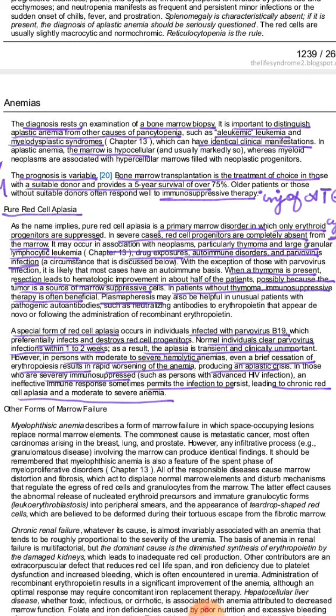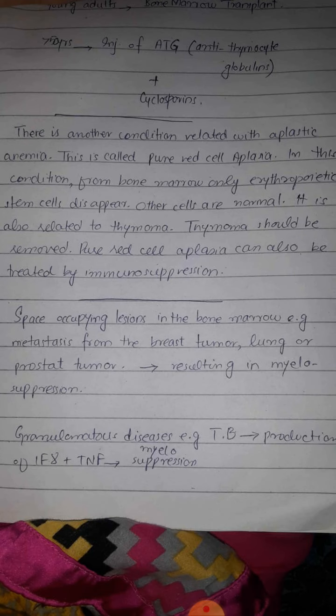Next, we will discuss what are the other conditions which lead to myelosuppression or bone marrow suppression. There are many conditions other than aplastic anemia which can cause myelosuppression. For example, if a person is suffering from some cancer, there may be a breast tumor, or a tumor in the lungs, or some prostate tumor, and secondaries are formed in the bone marrow. So space occupying lesions are formed in the bone marrow, and these space occupying lesions can lead to myelosuppression.